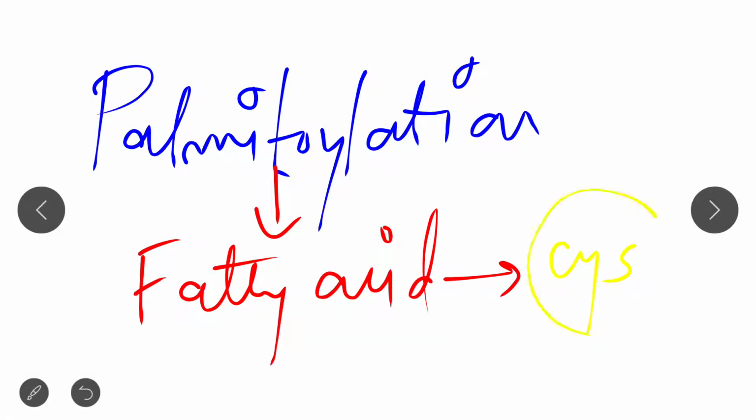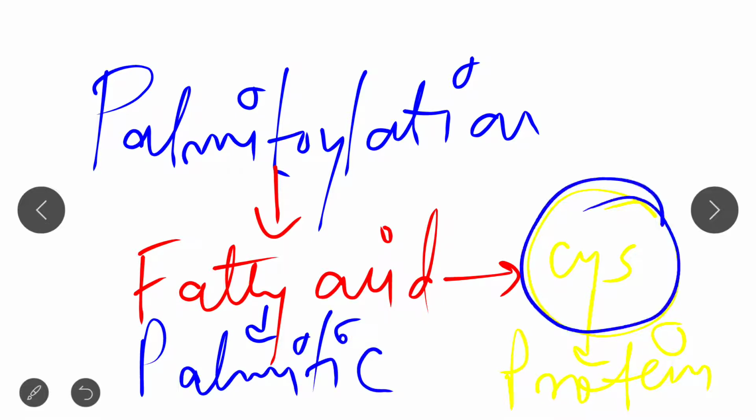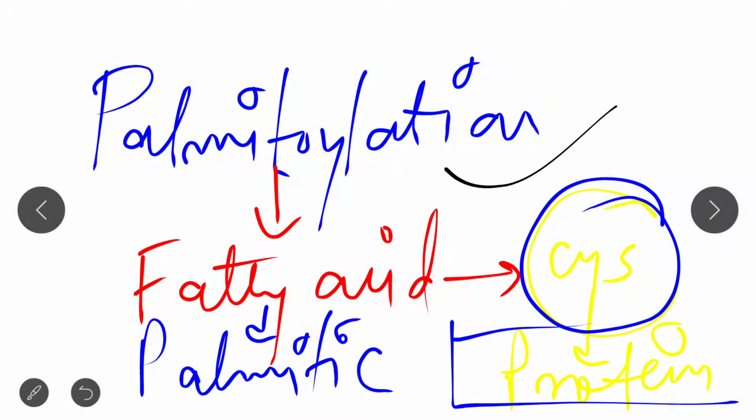When a fatty acid such as palmitic acid is attached to the cysteine residue of the protein, this process is called palmitylation.